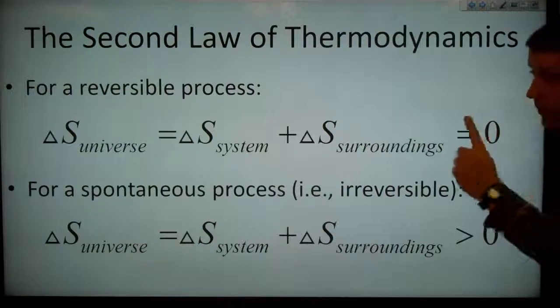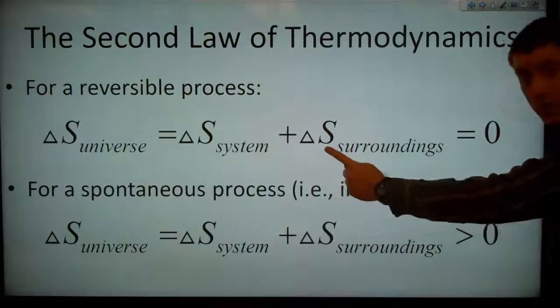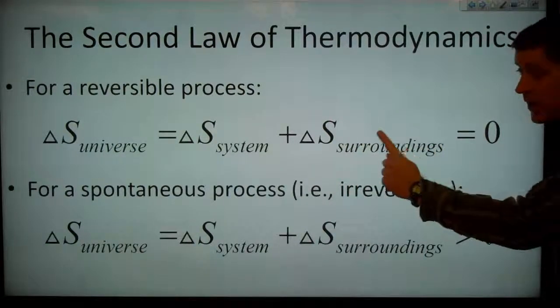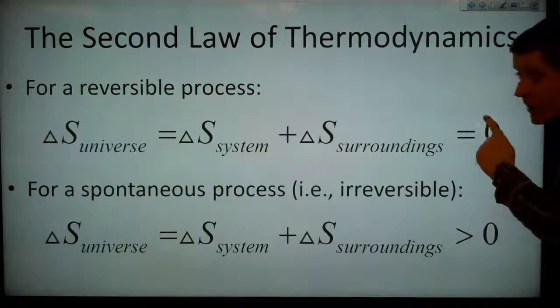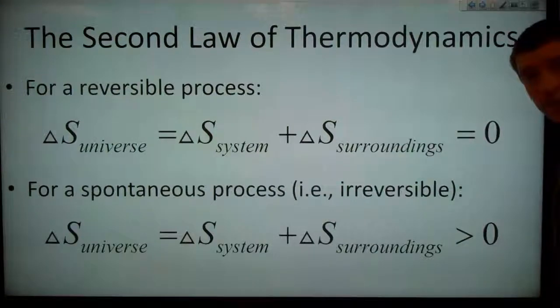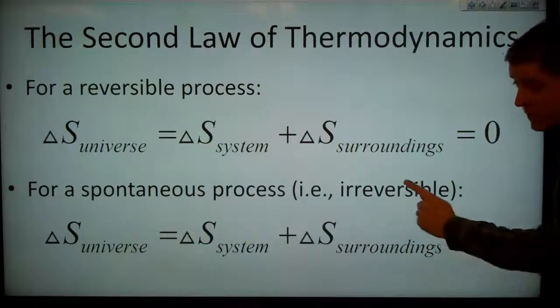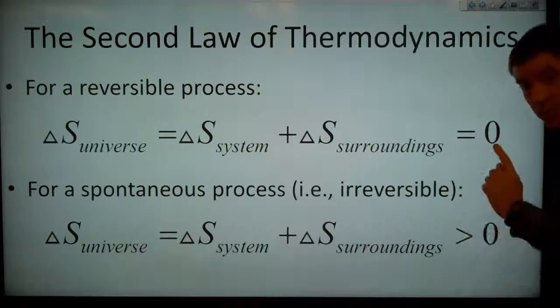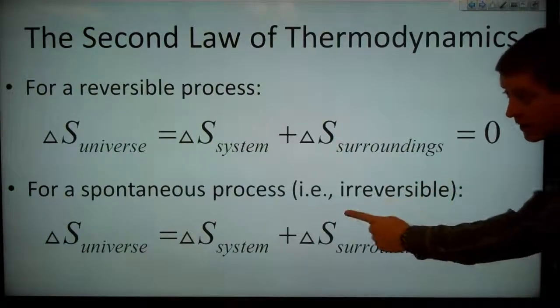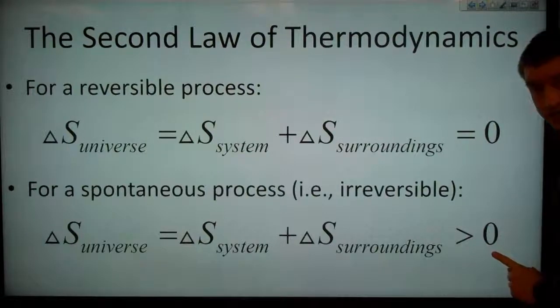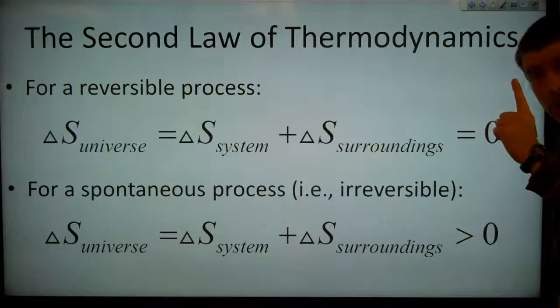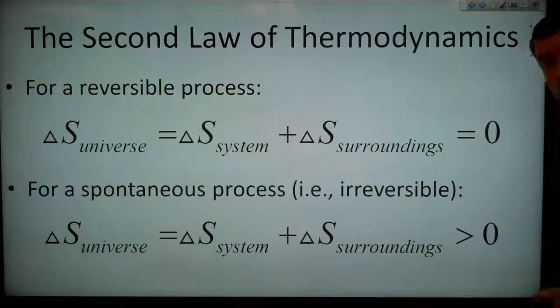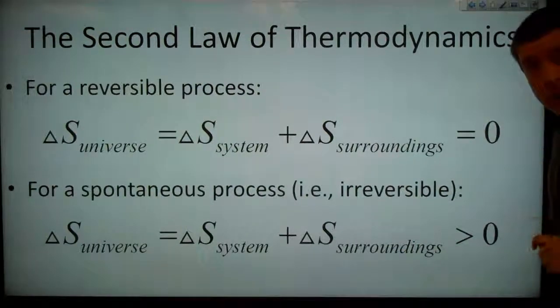So, for a reversible process, the entropy of the universe doesn't change. The entropy of our system or surroundings may change, but the entropy of the universe does not change. But again, this requires our system to be at equilibrium. For a spontaneous process, which means an irreversible change, the entropy change of the universe is greater than 0. Again, that means we can have our system decrease in entropy as long as the surroundings increase by a larger amount.